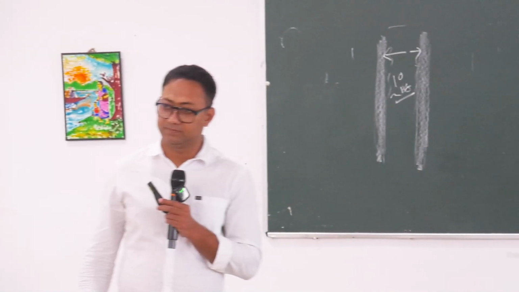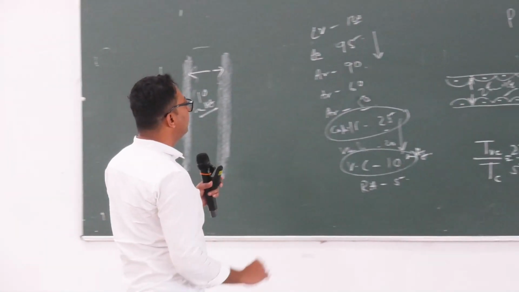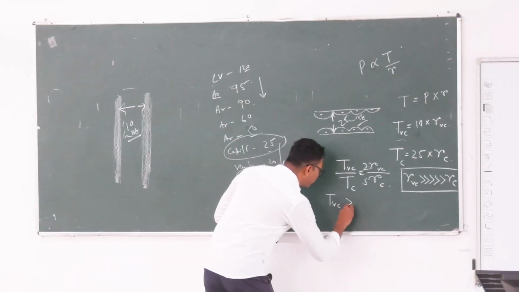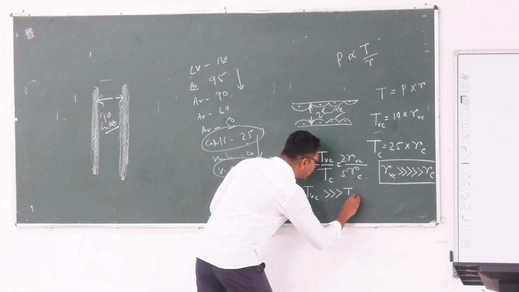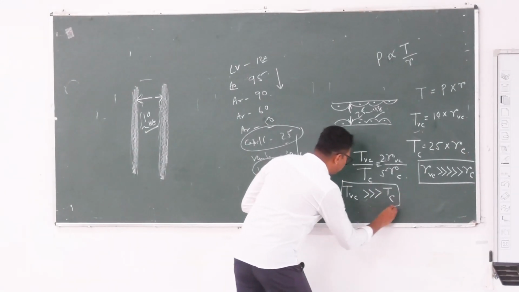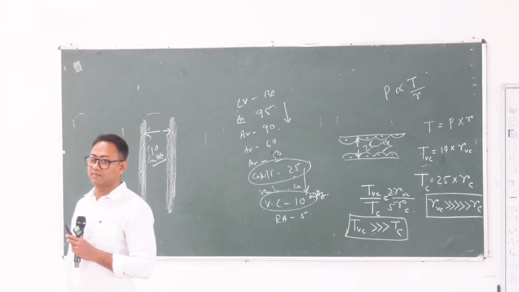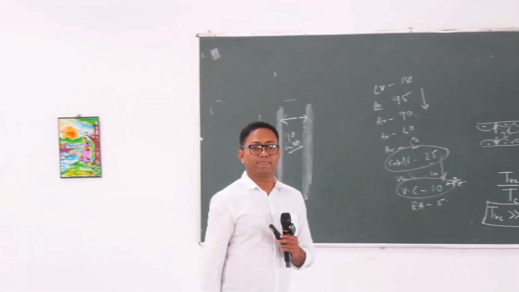Correct? This is why tension in vena cava is also much higher than tension of the capillary. Clear? Okay.